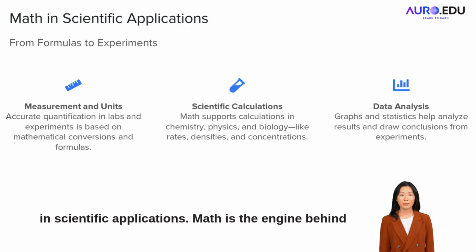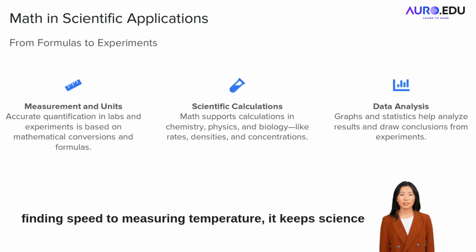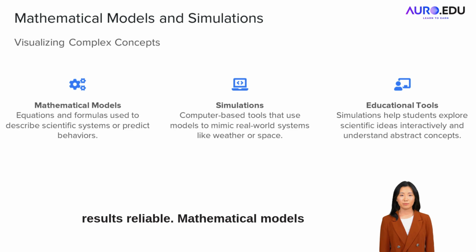Math in scientific applications. Math is the engine behind every science lab. It's used in formulas, measurements, and calculations. From finding speed to measuring temperature, it keeps science accurate. Without math, we wouldn't know how strong a medicine is or how fast a rocket travels. It makes experiments possible and results reliable.